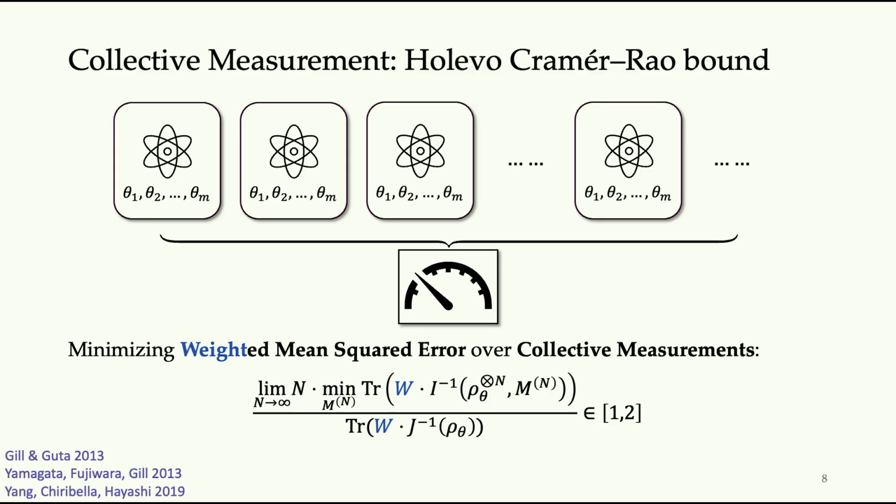And apparently there are 2 drawbacks of this protocol. One is that it requires a very large experimental resource because you don't always have the ability to do collective measurement on all copies of the state. And also here you need to introduce this weight matrix, so it has to be fixed before you try to optimize over different measurements.